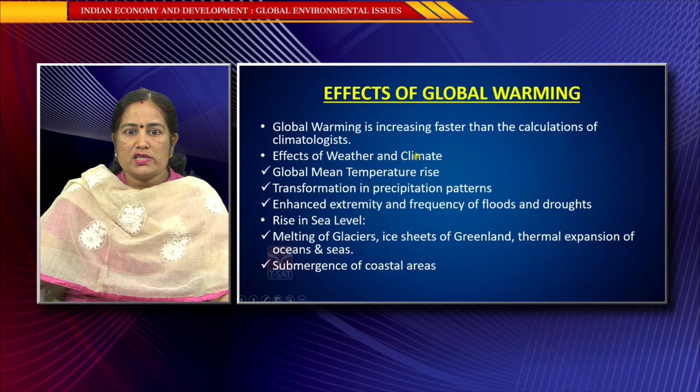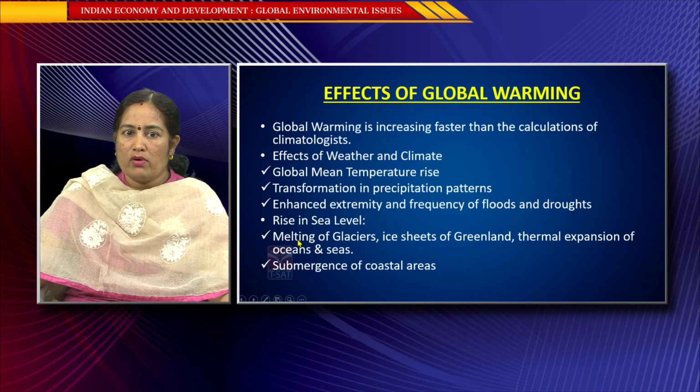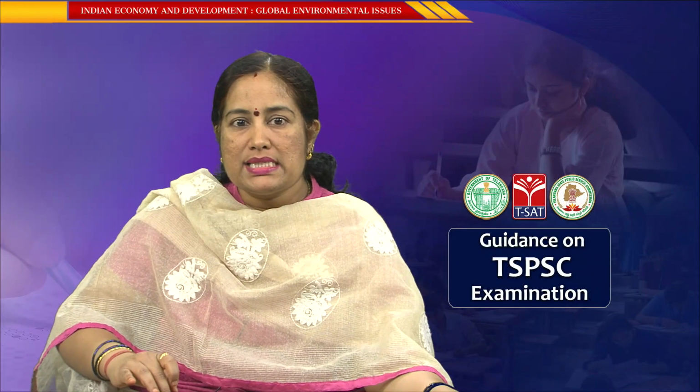Then what are the effects of global warming? Global warming is increasing faster than the calculations of the climatologists. Global mean temperature will be rising, transformation in precipitation patterns will occur, enhanced extremity and frequency of floods and droughts may happen, and the sea level will rise, because of the melting of glaciers and the ice sheets of Greenland and thermal expansion of oceans and seas, and all the coastal areas will be submerged.